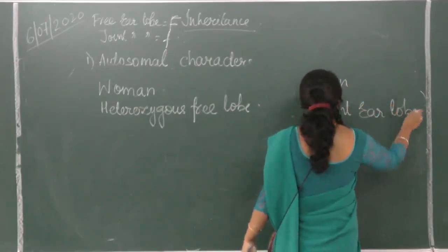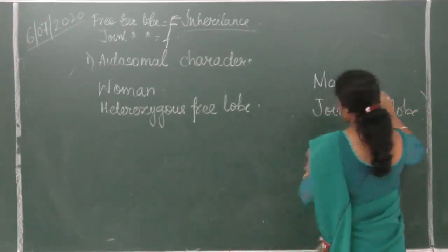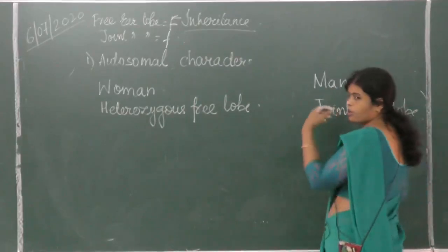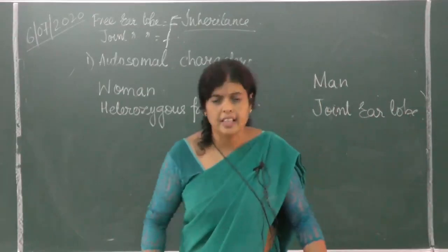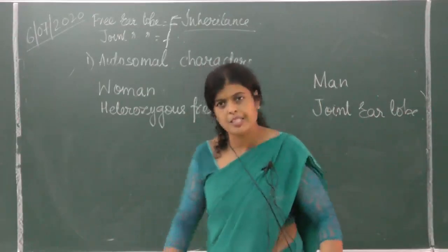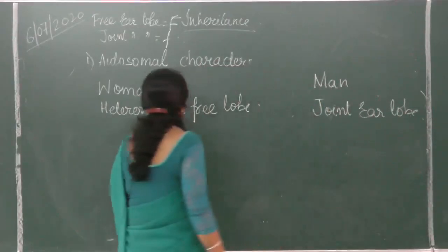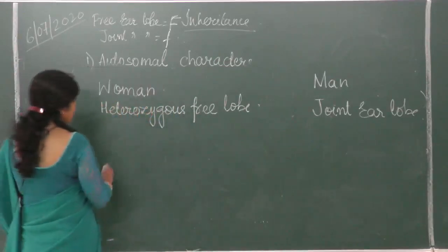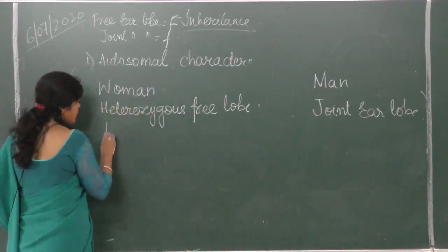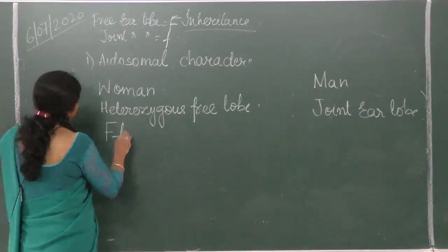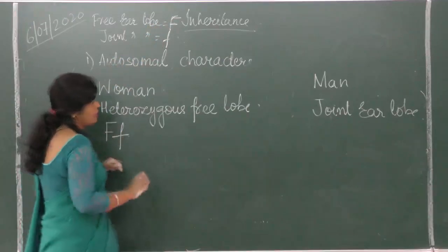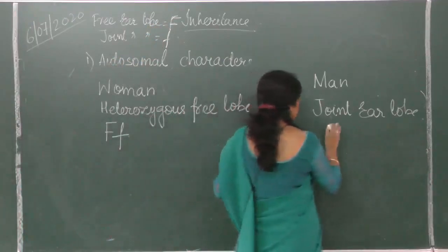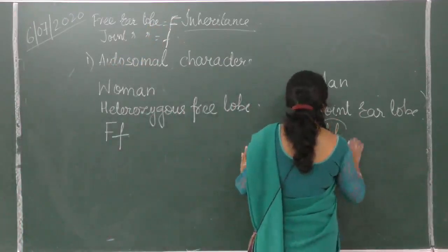Here I have not mentioned heterozygous or homozygous. Joint is recessive, and recessive characters are expressed only when they are homozygous. So it is understood that it is homozygous. How will we show the woman with heterozygous free earlobe? Capital F and small f. Heterozygous means they are not the same. And the man with joint earlobe is small f, small f.